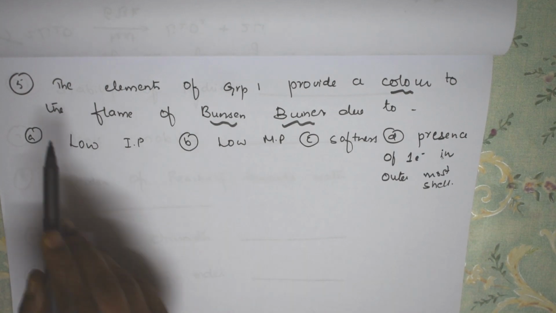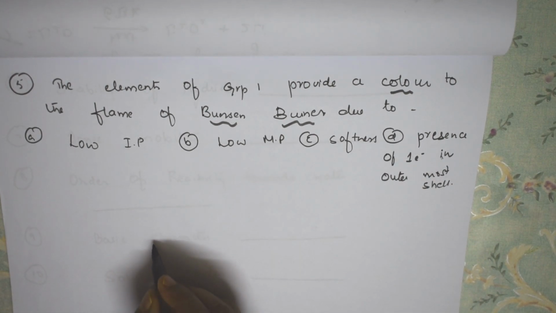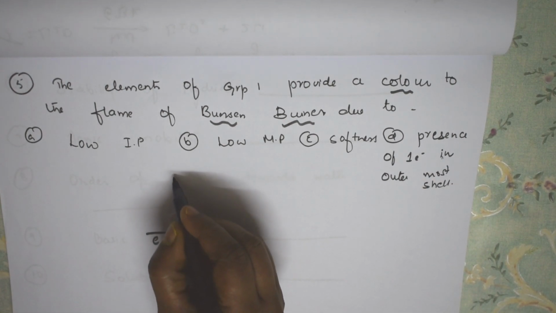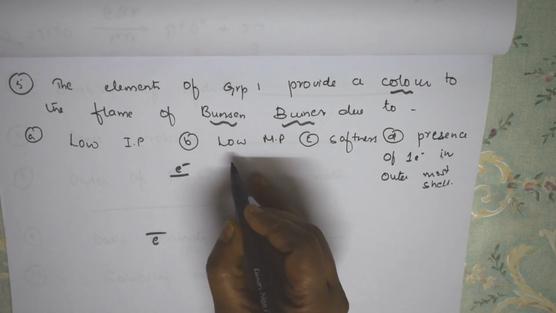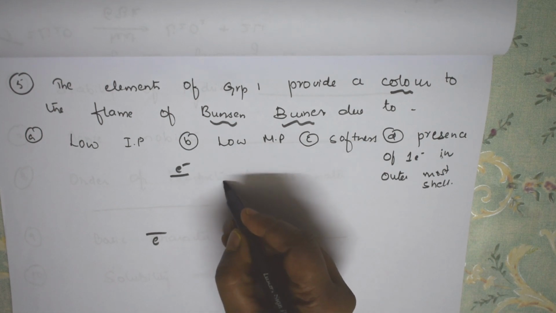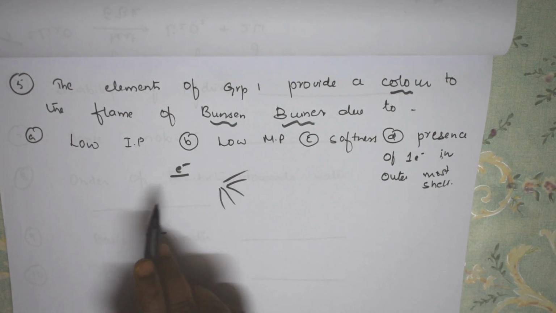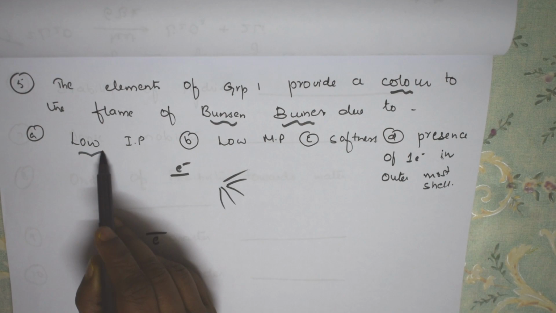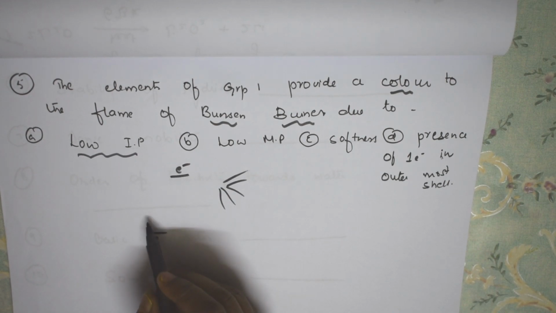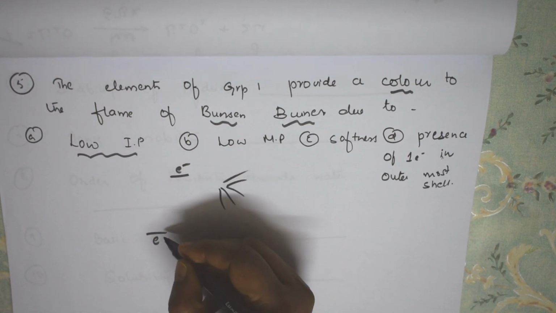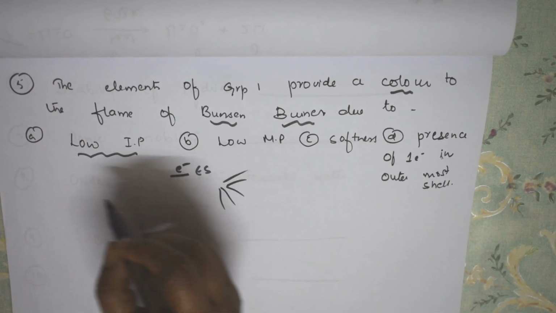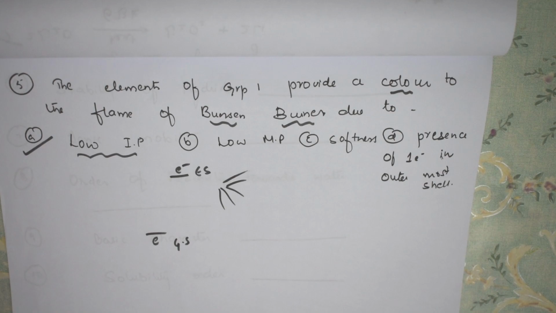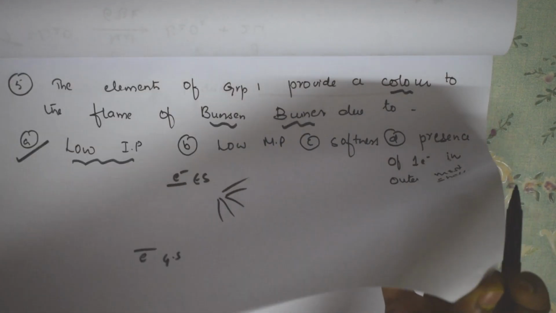Don't get confused between these two. Basically an electron from the ground state has to go to the excited state and then absorb the energy from the visible spectrum, and then it starts imparting that color. So for that, what do we require? Low ionization energy. If the ionization energy is low, I can pull out that electron. That electron will go from the ground state to the excited state. So option A is the correct option. Correct, students? Yes.